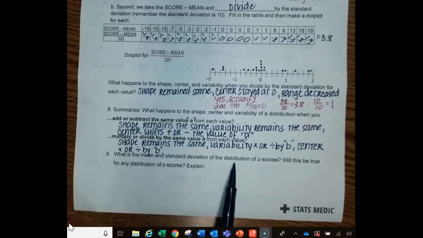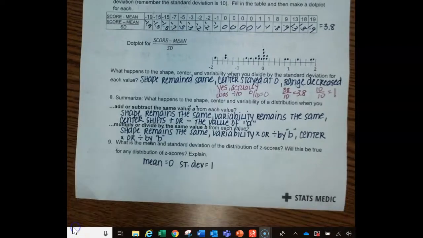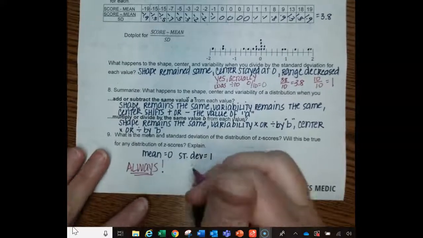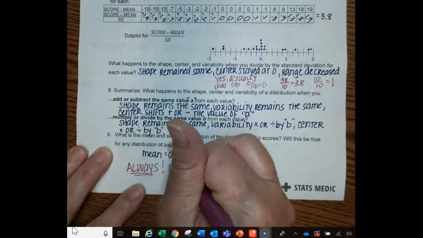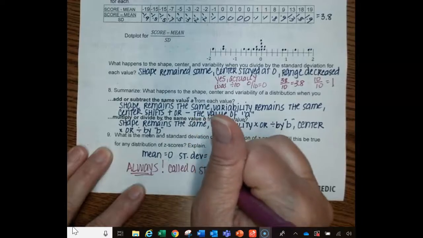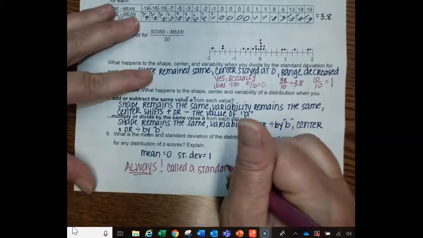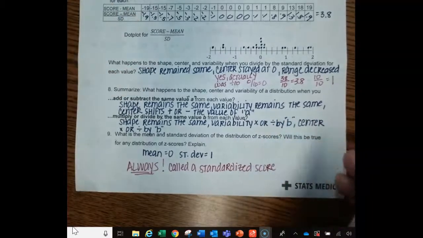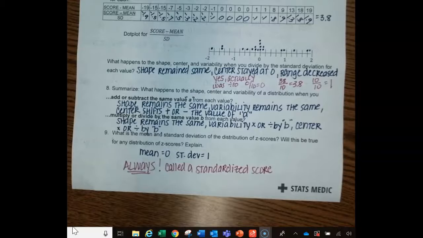So what is the mean and the standard deviation of a distribution of z-scores? That's this whole thing we just worked through. Will this be true for any distribution of a z-score? So we got a mean of 0 and a standard deviation of 1 when we did all of this work. Now, will this always be true? Always. So this is called a standardized score, and it always has a mean of 0 and a standard deviation of 1.